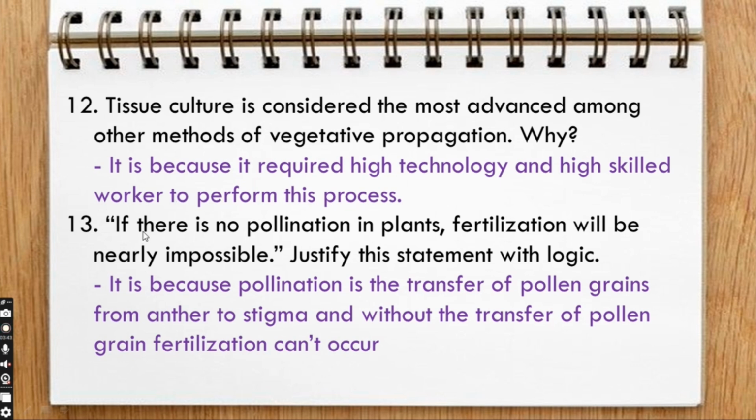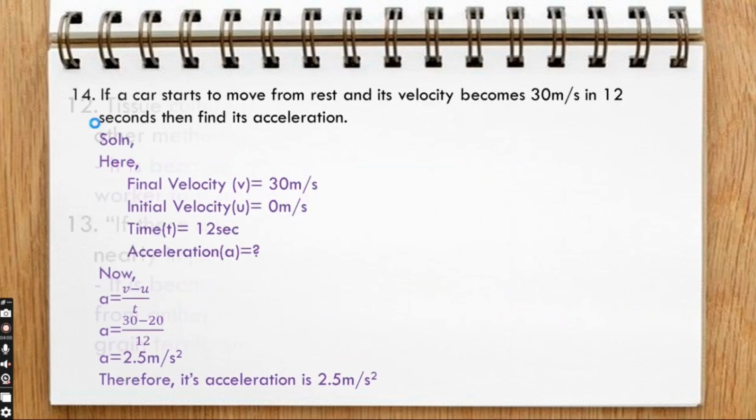If there is no pollination in plants, fertilization will be nearly impossible. Justify this statement with logic. It is because pollination is the transfer of pollen grains from anther to stigma, and without the transfer of pollen grain, fertilization can't occur.